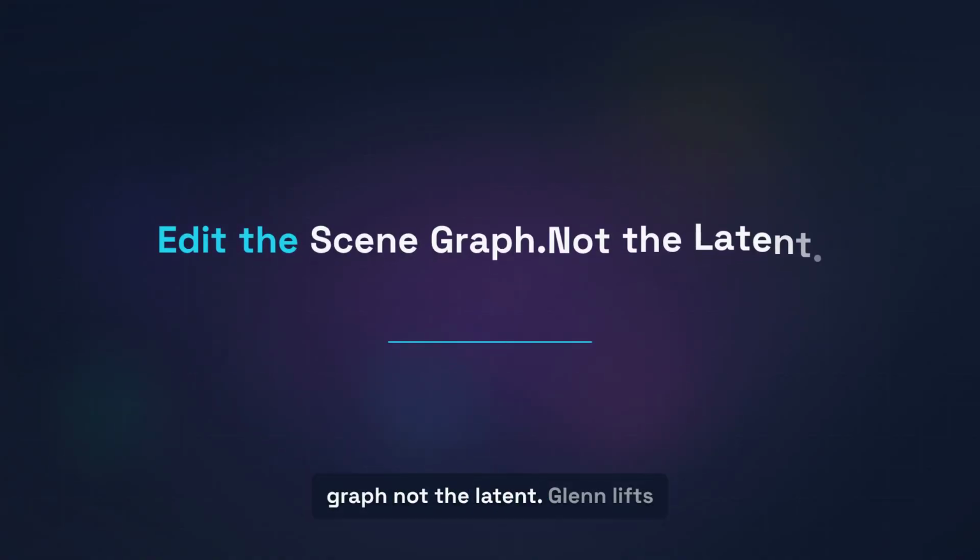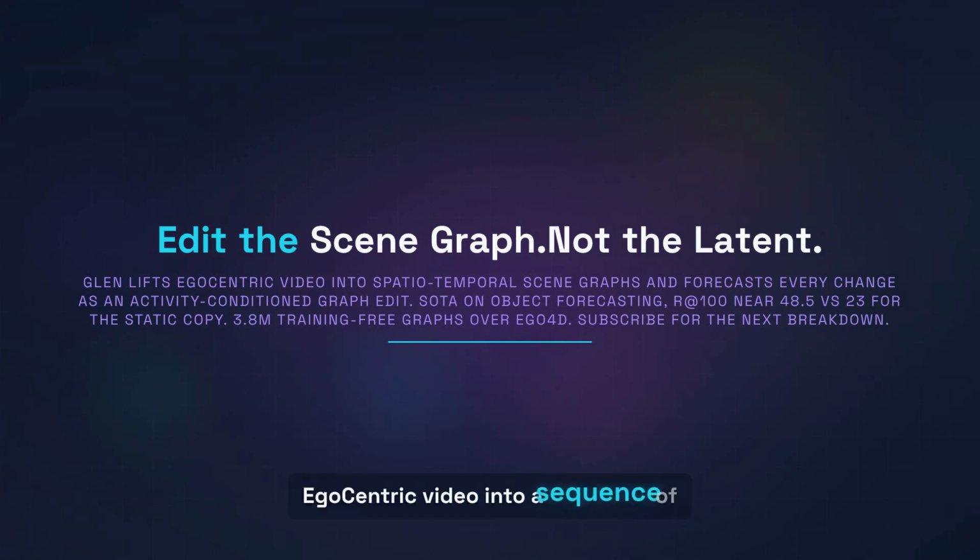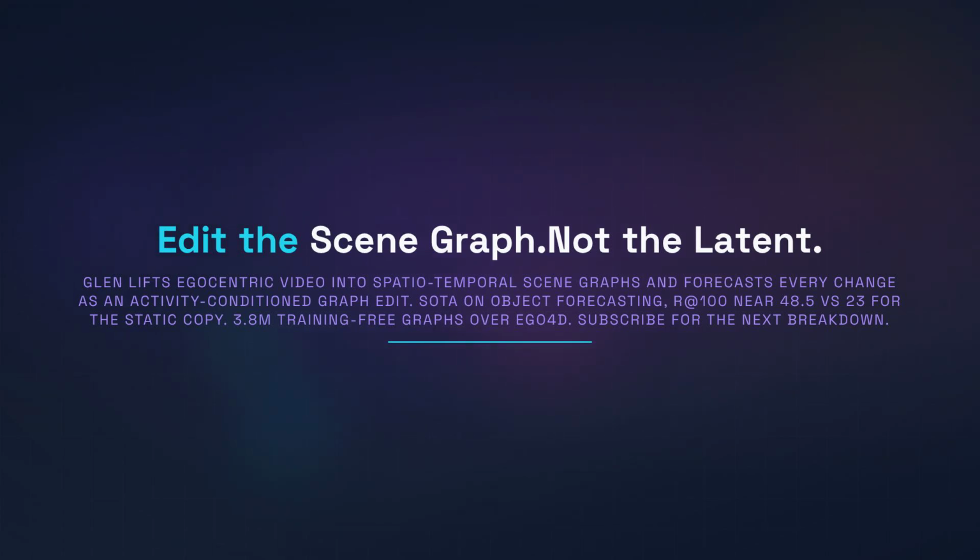Edit the scene graph, not the latent. GLEN lifts egocentric video into a sequence of spatio-temporal scene graphs and forecasts every change as an activity-conditioned graph edit. State-of-the-art on object forecasting. Recall at 100 near 48.5 against 23 for the static copy. 3.8 million training-free graphs over Ego 4D.